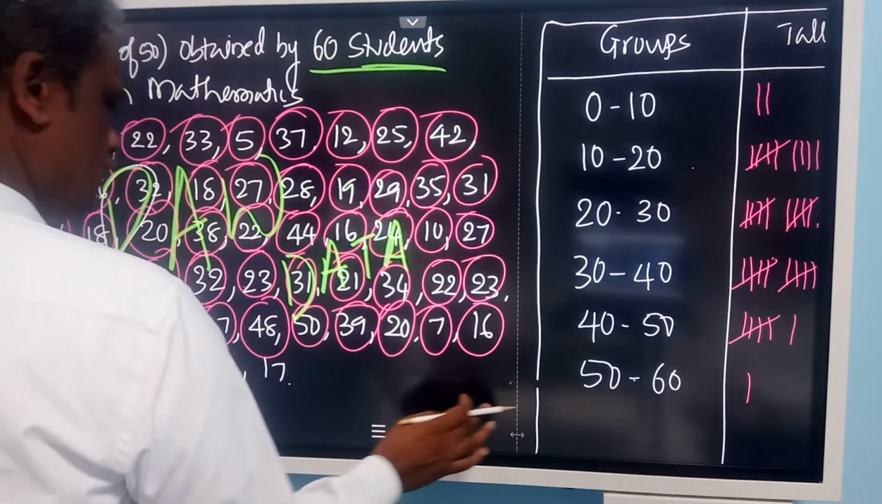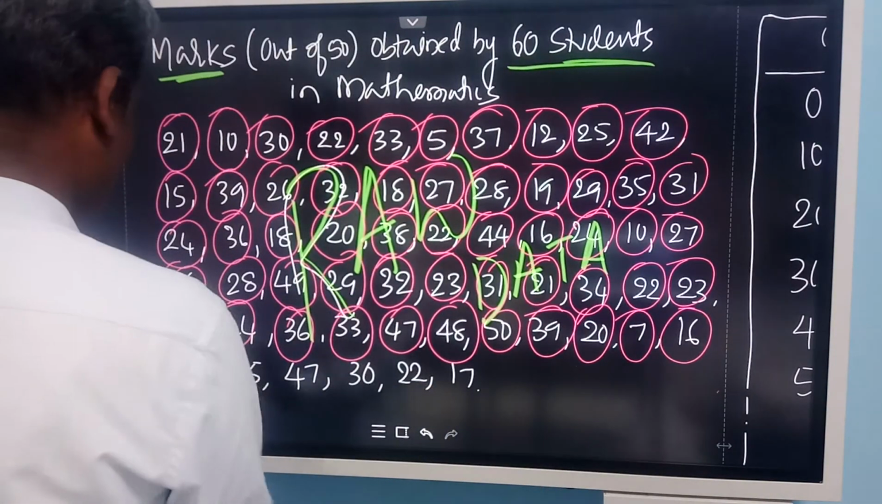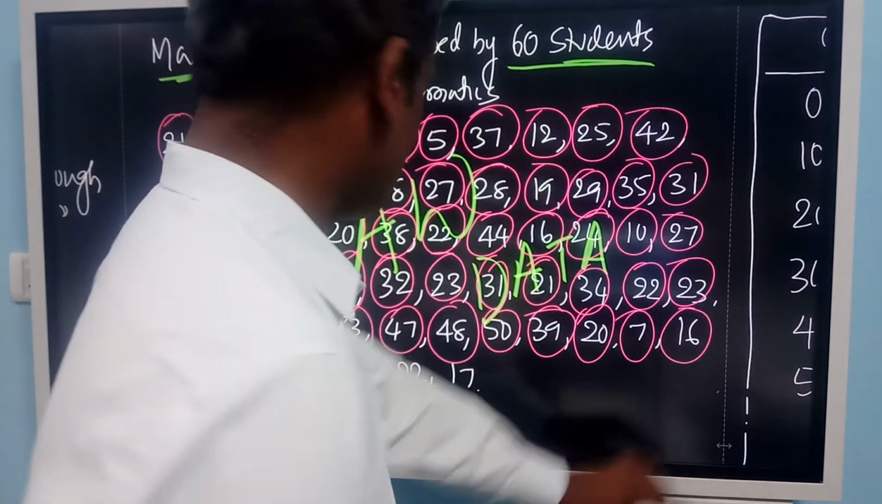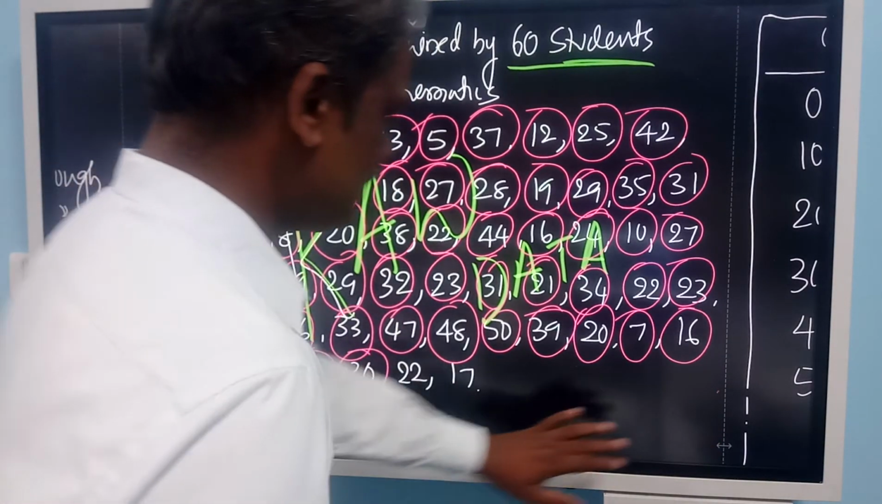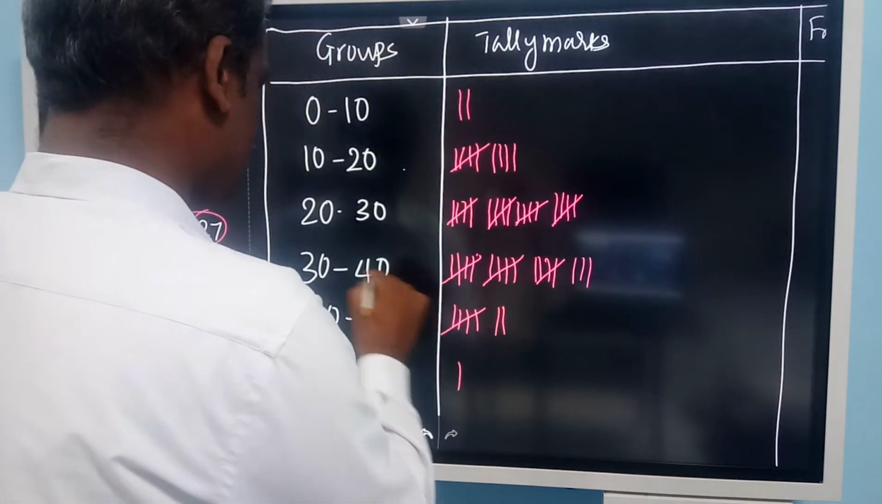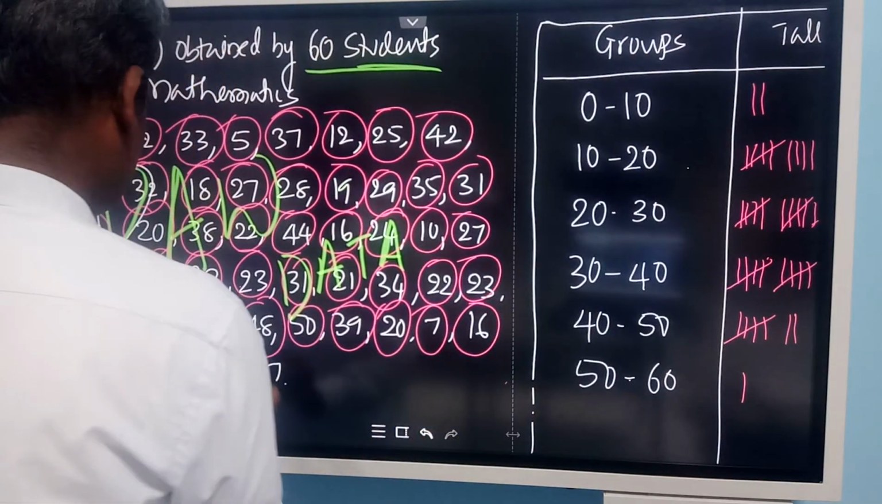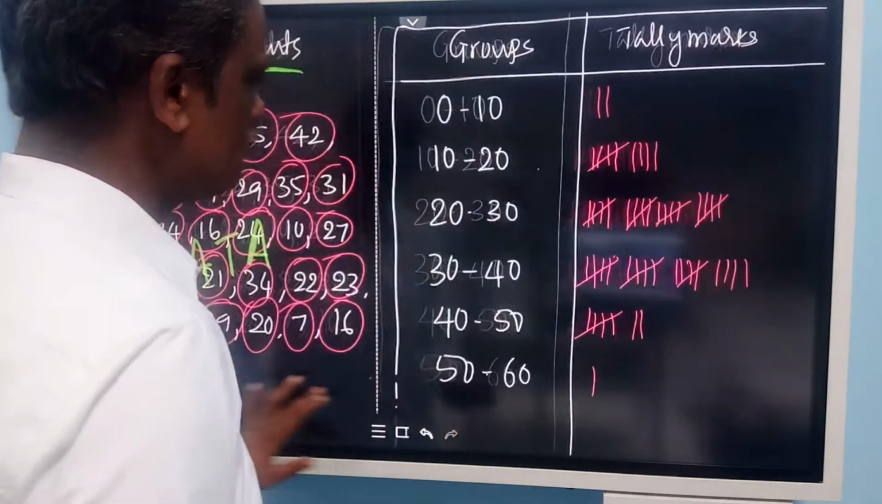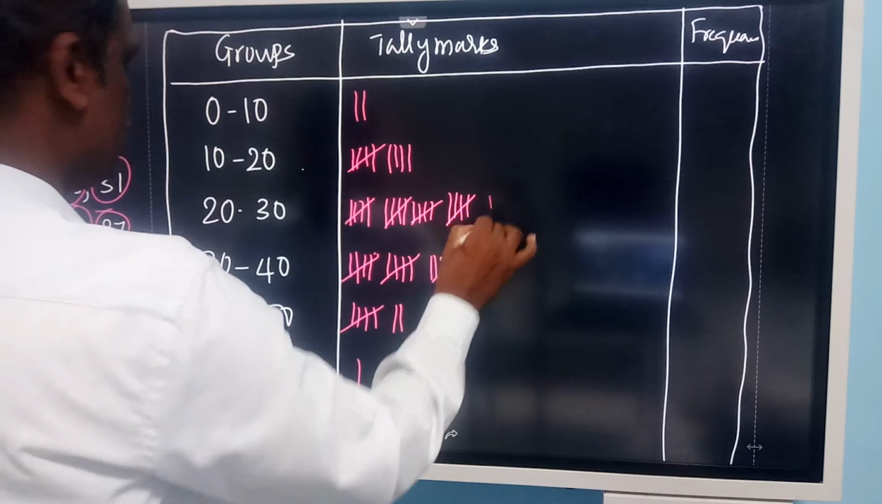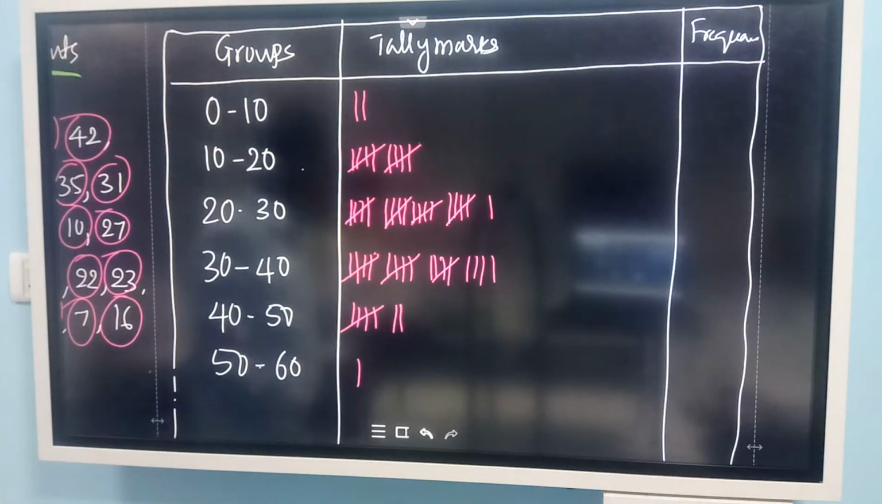Okay. So 36 over, 45 here, 47, 30. We'll round off this 47 and 30. 47 is between 40 to 50, 30. Okay. So then 22 and 17. 22 here and 17 here. Fifth one. So this is the data that we collected.